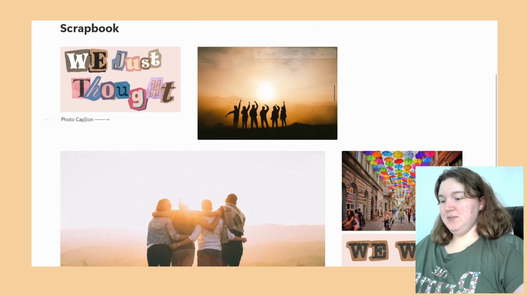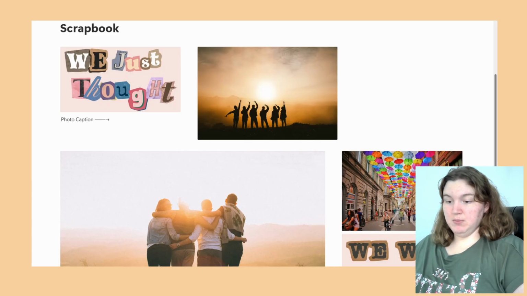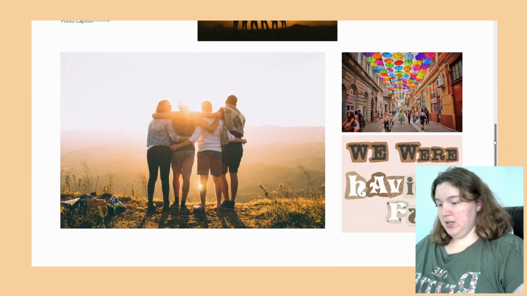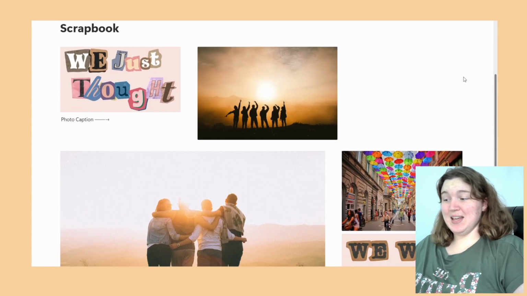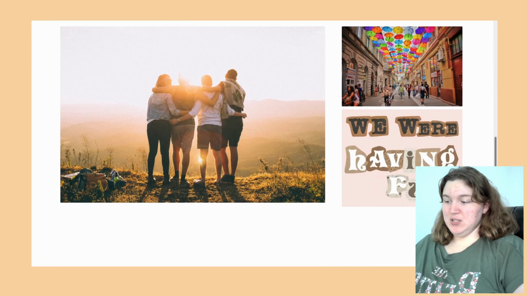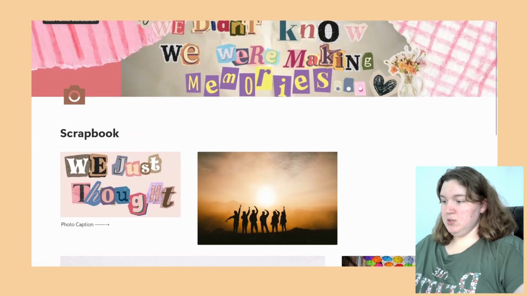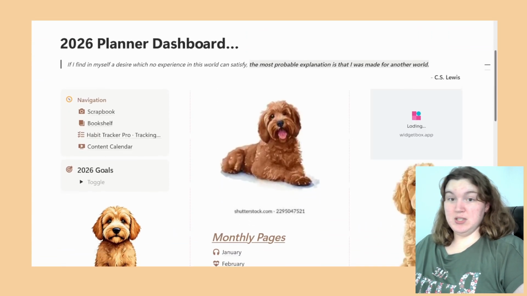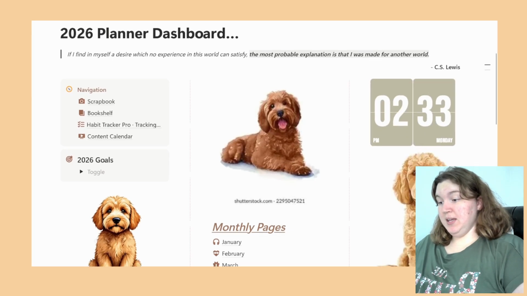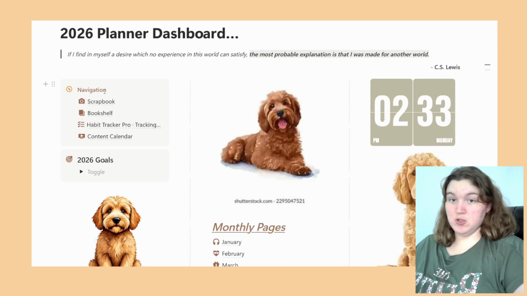And then I designed this out so hopefully the photo caption can be in small text right next to or underneath the picture. These will be pictures that I take throughout the year, me and my friends, places I go maybe, just to have a digital scrapbook. So hopefully I keep up with that. I have gotten into taking a lot of pictures the past few years, so hopefully that is something I can stick to, and that's just a super simple page. All I'm going to need to do is embed photos into it.